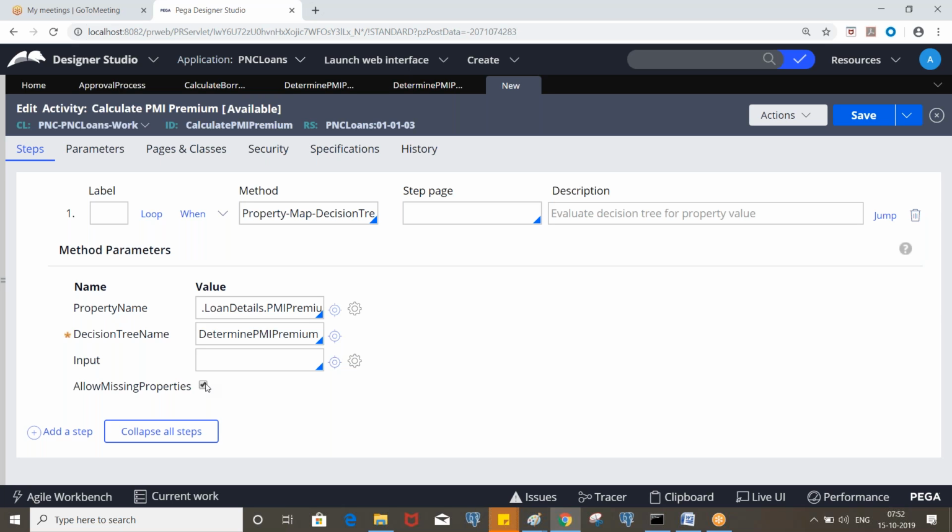So we'll do that practically as part of the interview questions discussion. Okay. So this is very important. The best practice is you need to select this allow missing property checkbox.